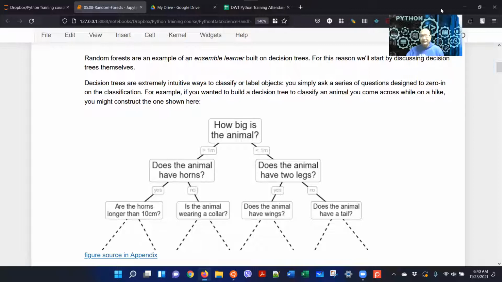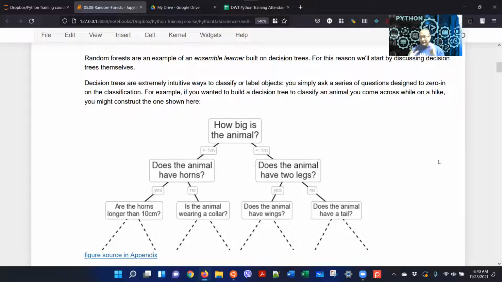A decision tree is an extremely intuitive way to classify and label objects. You simply ask a series of questions designed to zero in on the classification. So here's an example case. If you want to build a decision tree to classify an animal you come across while on a hike, you might construct a decision tree just like this one right here.